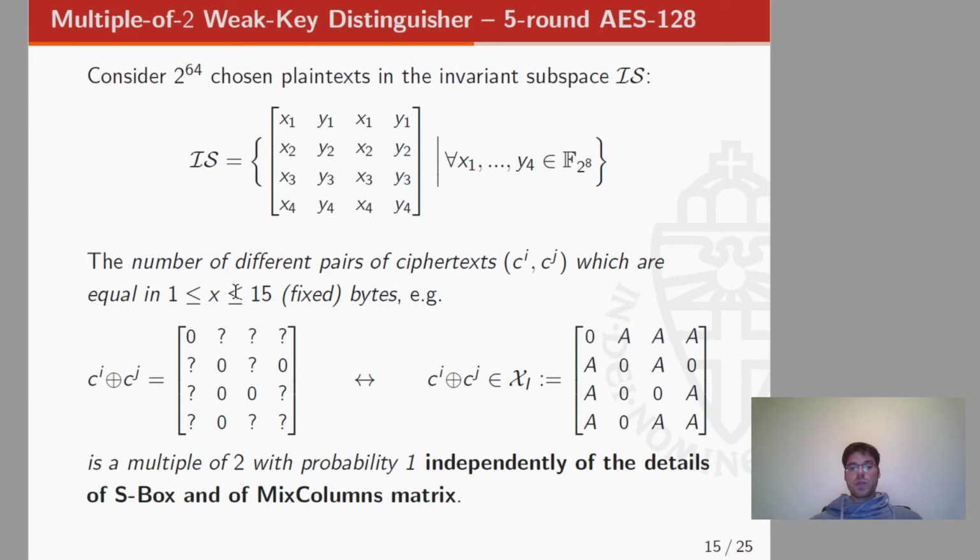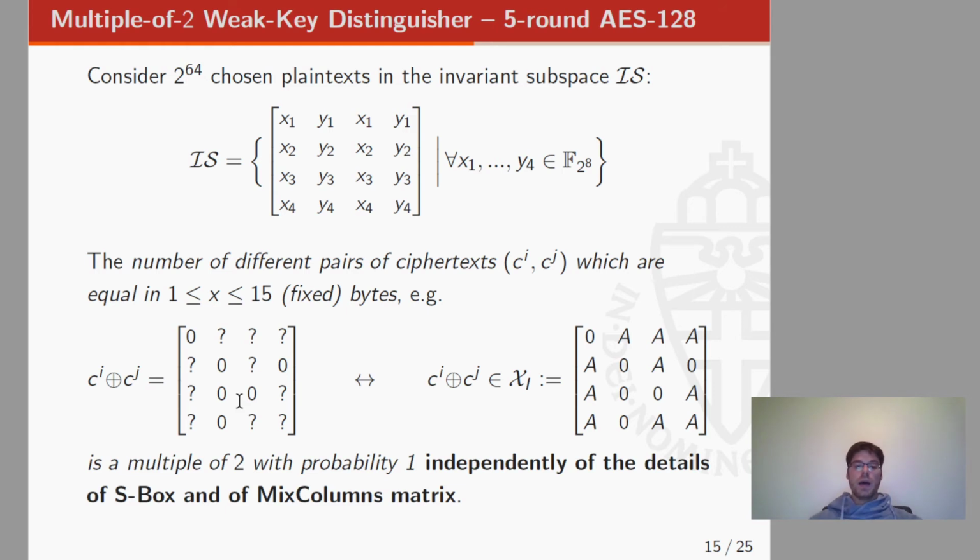So we don't limit ourselves to anti-diagonals, but we just consider pairs of ciphertexts which are equal in a certain number of bytes. For example, in this case, we consider the number of pairs of ciphertexts which are equal in the first byte, in the byte in this position, and so on.